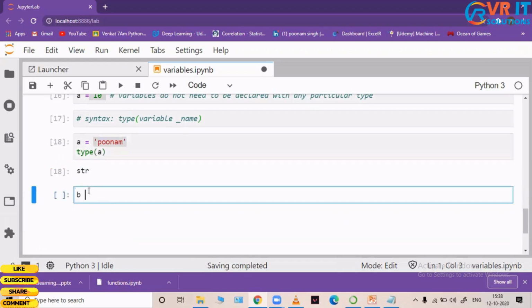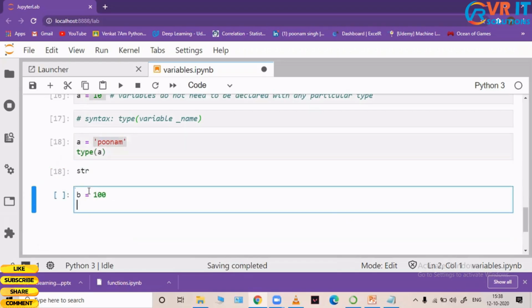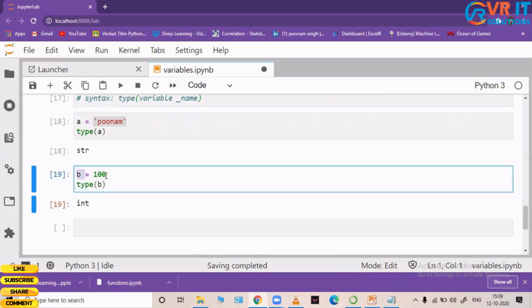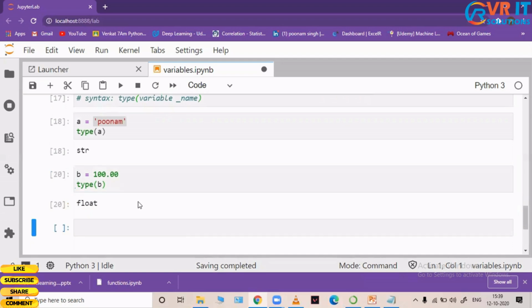When I say B is equal to 100 and try to see the type of B, it tells me that yes, this B is an integer. Similarly, if I use floating point numbers and check the type of B, I can see that here my B is a float.